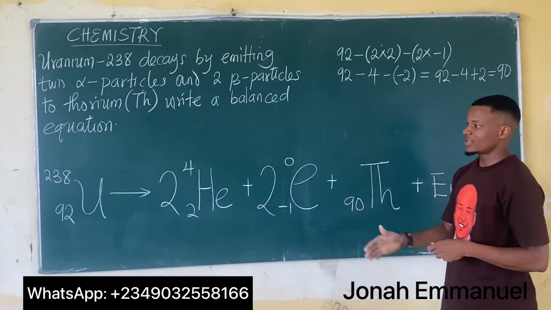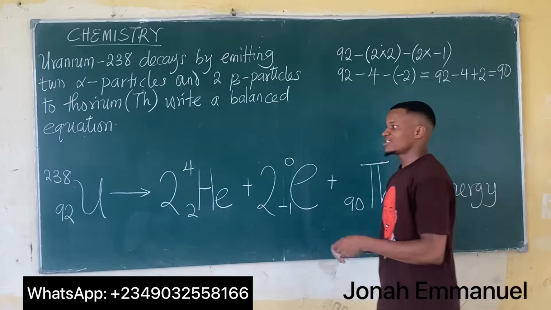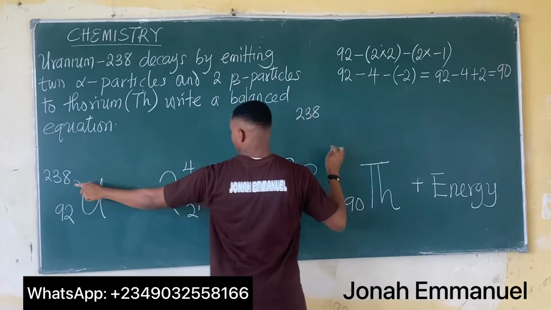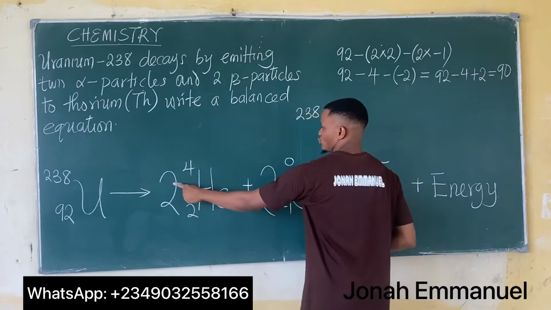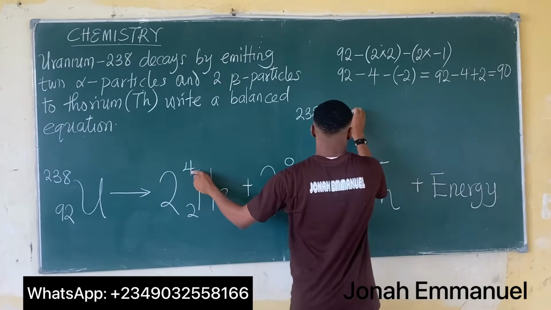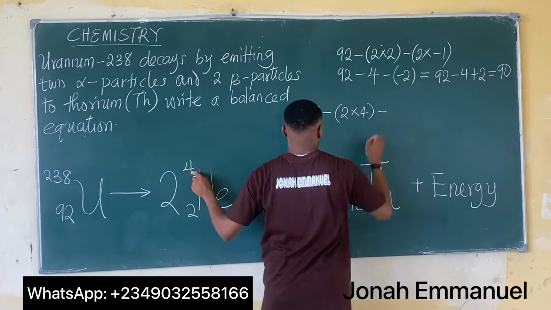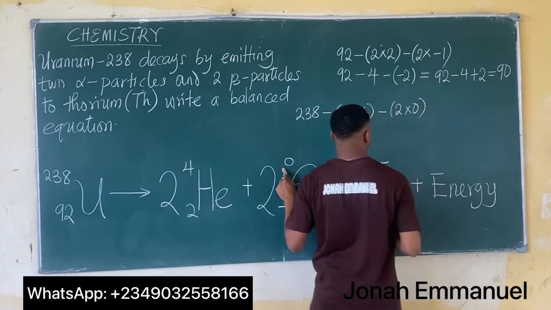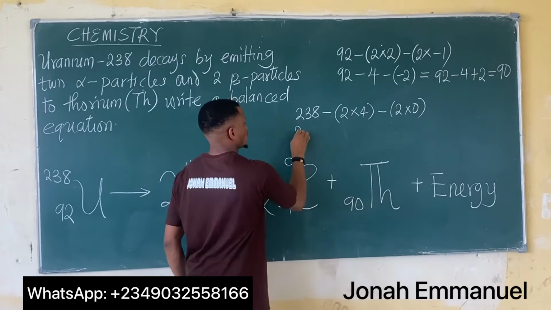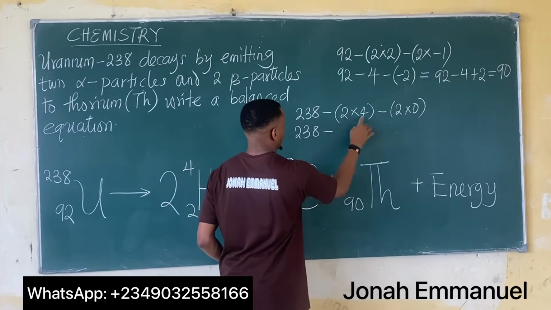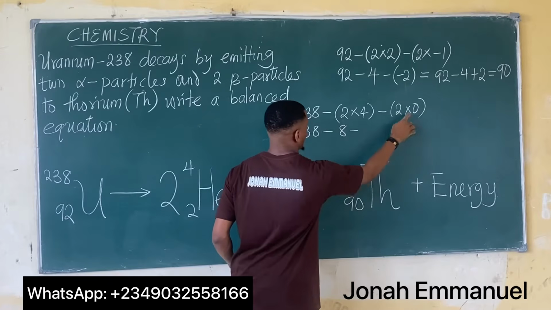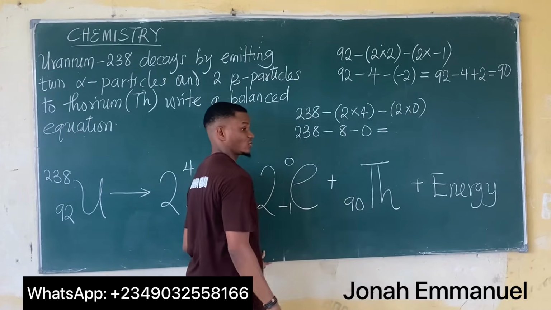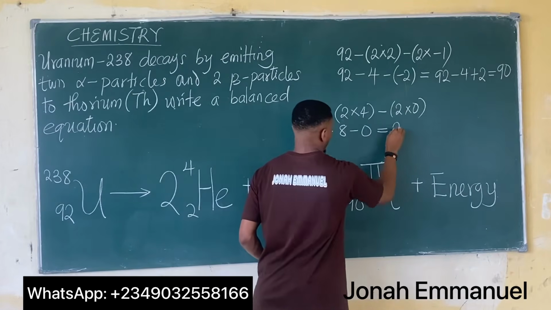We'll do the same thing to get the mass number. For the mass number, I have 238 minus 2 times 4, minus 2 times 0. So 2 times 4 is 8, 2 times 0 is 0. So I'm having 238 minus 8, that's 230, minus 0, that's 230.